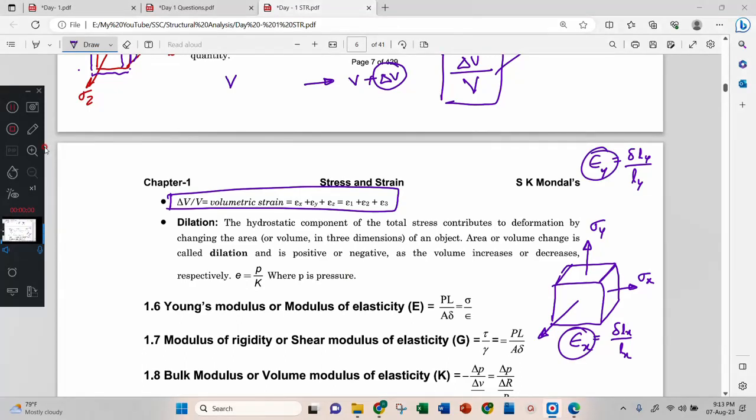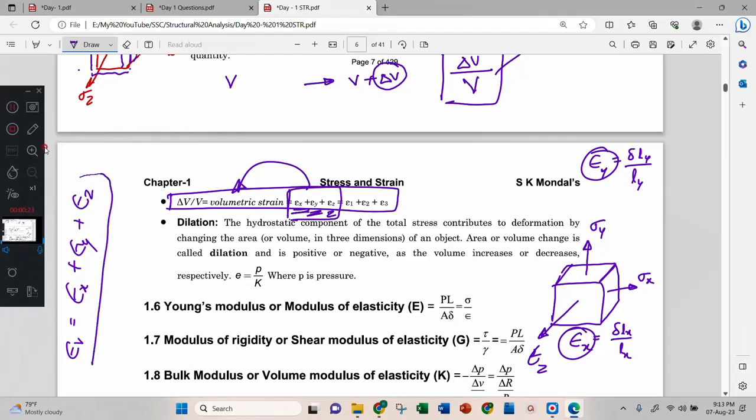These two and this z direction strain, all three together, epsilon x, epsilon y, epsilon z, is also volumetric strain. Volumetric strain is nothing but strain in x direction plus strain in y direction plus strain in z direction. Very important, this is plus.